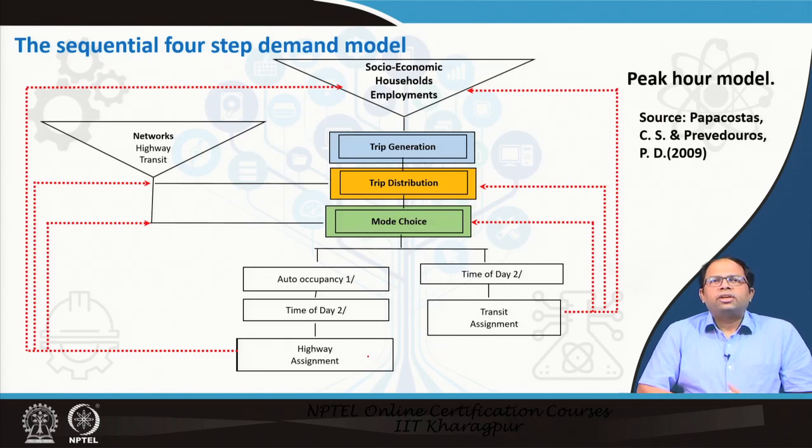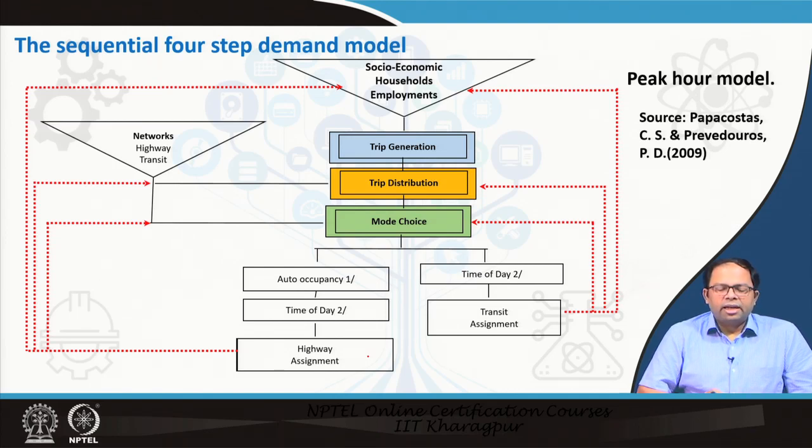So, this is the sequential 4-step travel demand model. You can see in this particular model, we start with socioeconomic characteristics of the households, and we also start with the number of households and the number of employments in different zones. From there that data is used to develop the number of trips which are generated, or the number of trips that are produced and attracted in different zones.